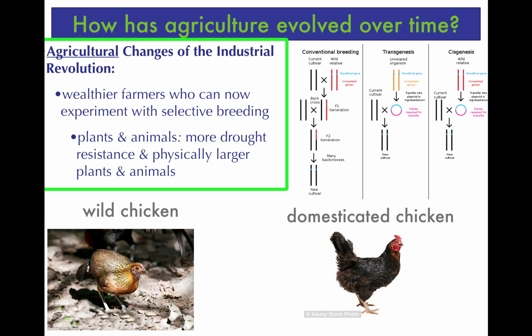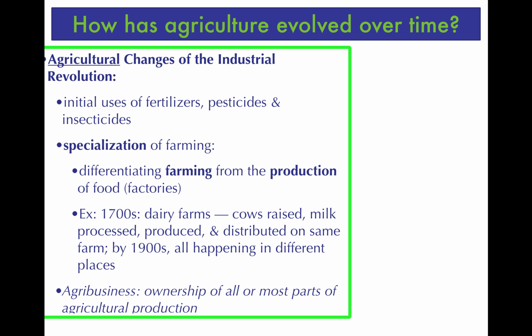You've likely learned about this in biology, so that should look familiar in the top right. Bottom left, you can see, for example, is a wild chicken. Well, that has been domesticated and its characteristics changed so much that the bottom right is the chicken that you and I are more familiar with. So we start to see some of this experimentation occurring in the end of this second agricultural revolution.